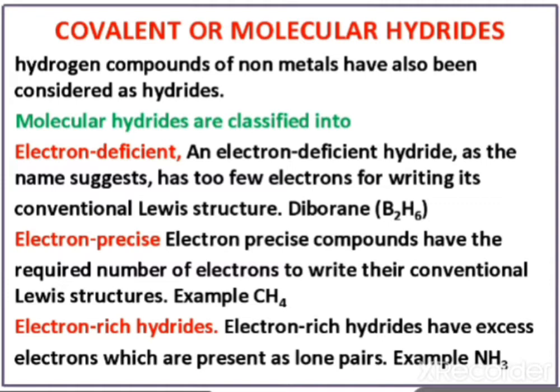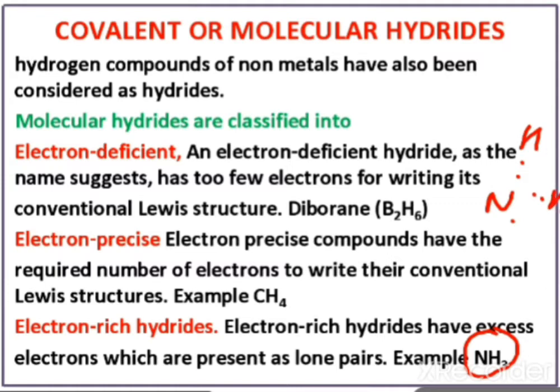If 3 hydrogens are reacting with nitrogen, they are making bonds with nitrogen. It means nitrogen should have 3 electrons in its outermost orbit, because 3 hydrogens are there. That's why 3 hydrogens are reacting.